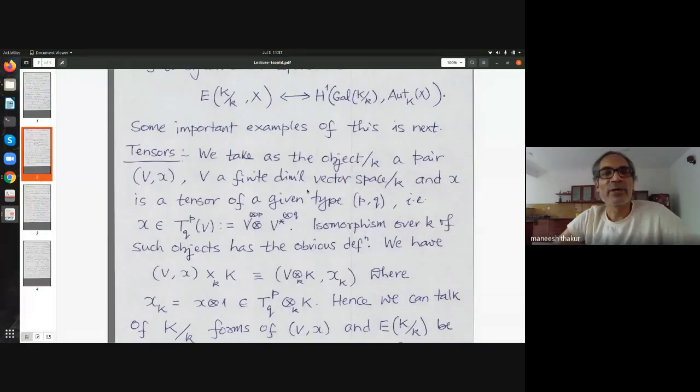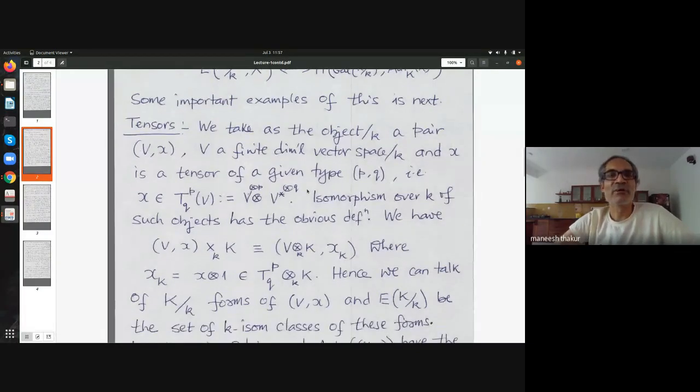So some important objects that we consider are what are called tensors. So for that we fix a finite dimensional vector space V. And by a tensor of type (P, Q), we mean just an element of V tensor power P tensored with V star, the dual, tensor power Q. So any element here is called a tensor of type (P, Q).